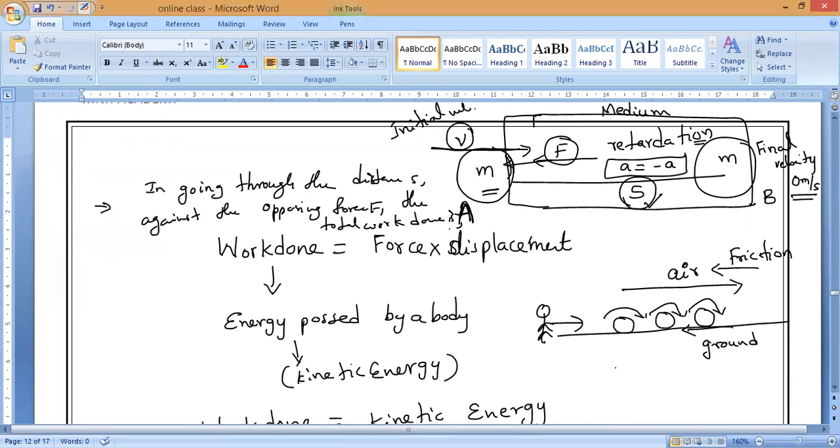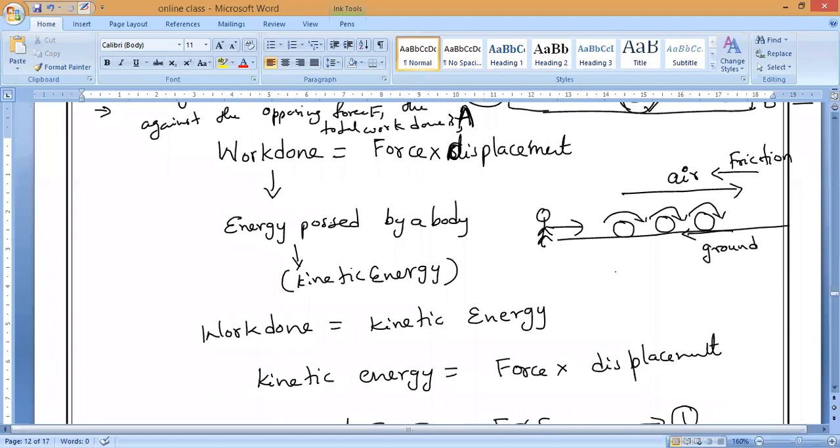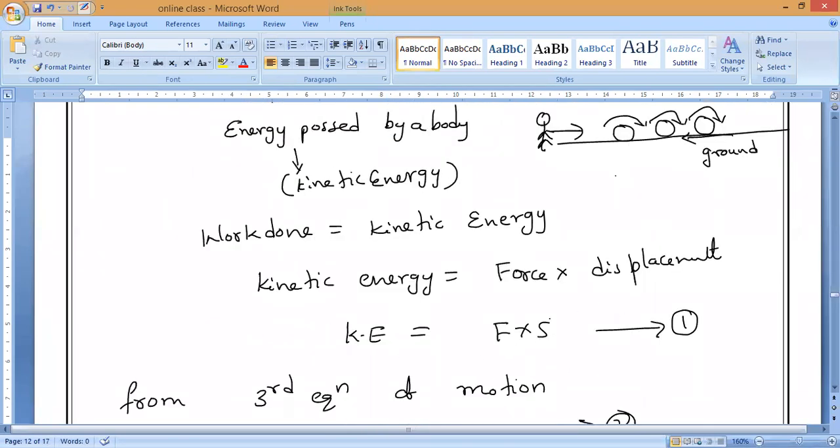So work done is equal to force into displacement. Next, what will come, guys? Force into displacement, the energy possessed by a body, which is equal to what? Work done. That is kinetic energy. So you can take kinetic energy is equal to force into displacement. So you can proceed from here neatly. Any doubt you can ask me, I will help you. No problem at all, I will teach again also. But this is a very, very important derivation, so kindly do it.